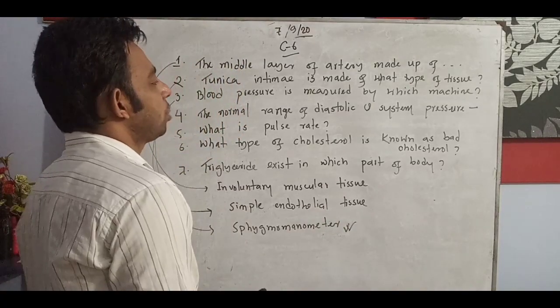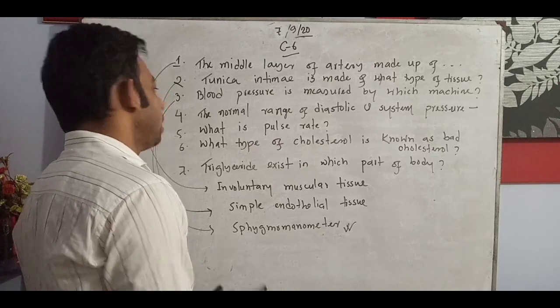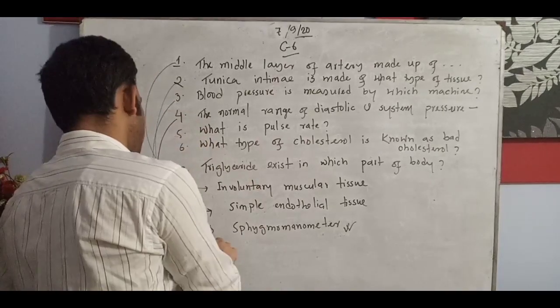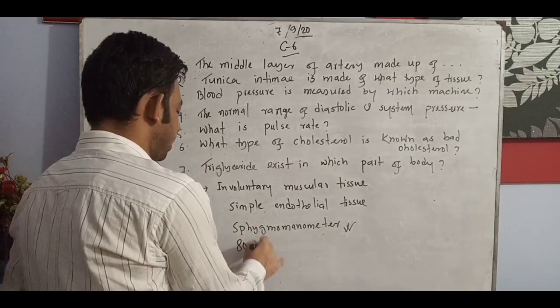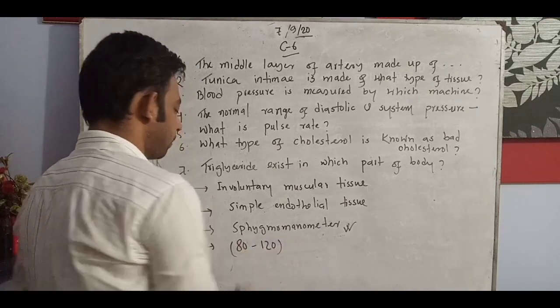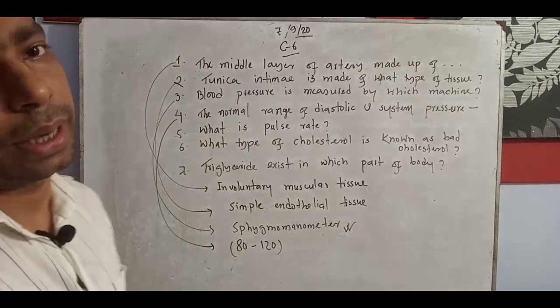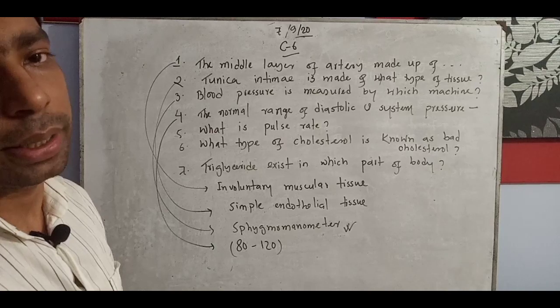The normal range of diastolic and systolic pressure. If it is asked, students always write 80 to 120. Yes, it is correct. 80 to 120, it is correct.